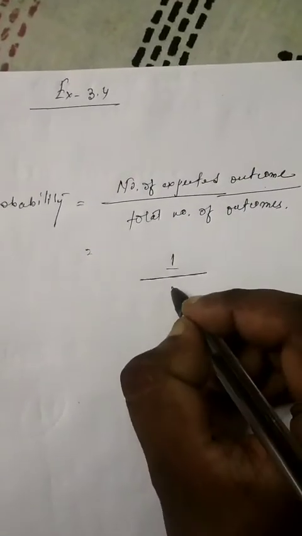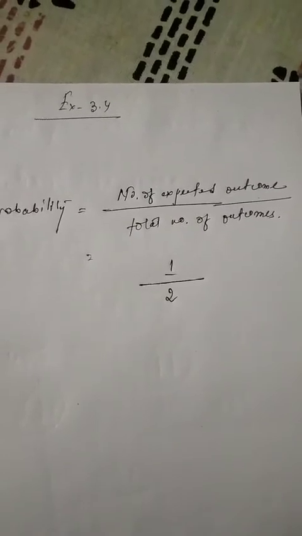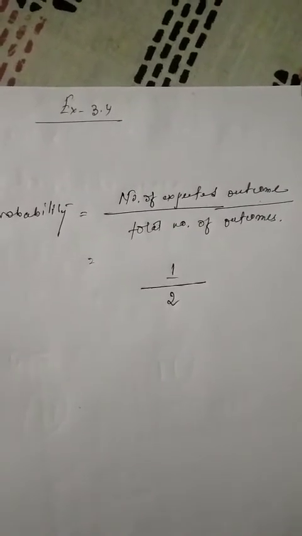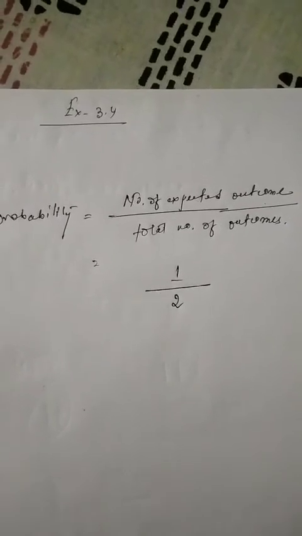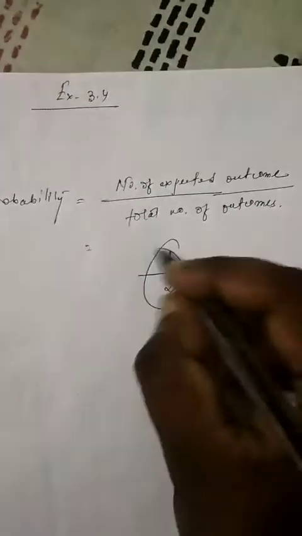There are two faces, head and tail both. So total number of outcomes means 2. Total is 2. And the number of expected outcomes, since I'm finding the probability for head, is one head, so I write 1 divided by total 2 faces, means divided by 2. 1 by 2.